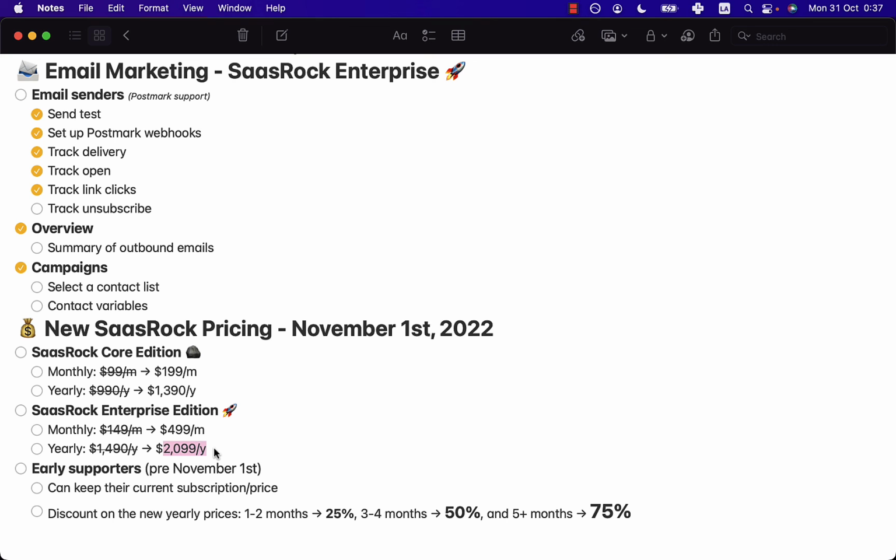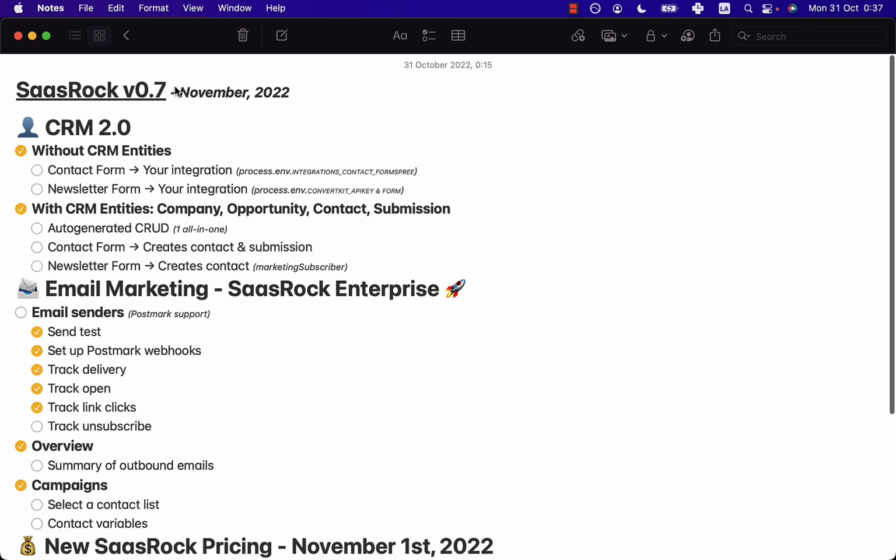Because I think that the way we learn more is by building instead of by learning, if you know what I mean. So this is the release. I hope you liked these 2 modules, or at least the CRM for SaasRock core subscribers, which is pretty complete. It should give you an idea of the power of the entity builder by giving you a full CRUD with custom properties and connecting to your application with the contact and newsletter form and all that I showed you.